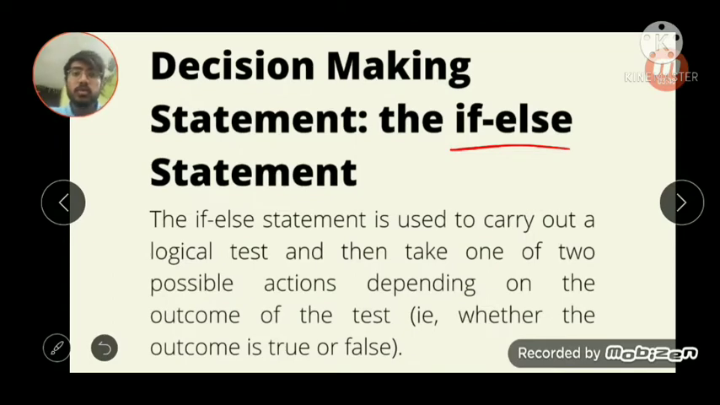If else is used to carry out logical decision making. It will usually have a condition. If that condition is true, then the statement in the block immediately after the if condition will be executed, and if it's false, then it will jump directly to the else statement, which will be seen in depth